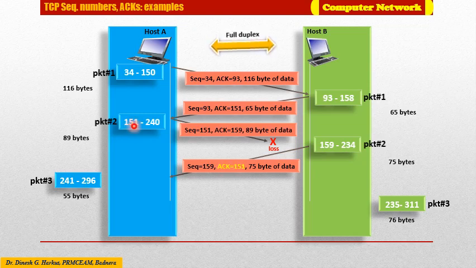As 151 is the first byte address in packet 2, which was lost in between and which host B has not yet received, that is how host B indicates it by manipulating this acknowledgement number.